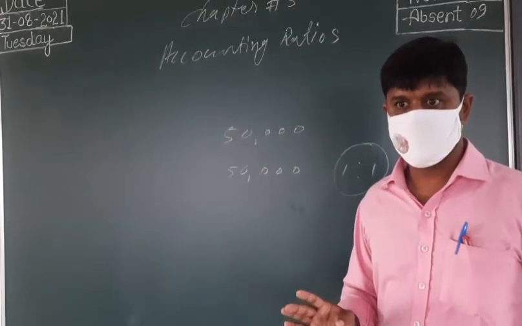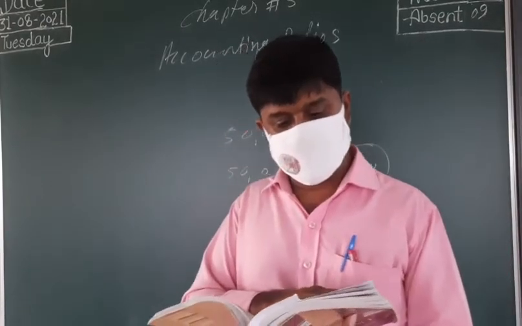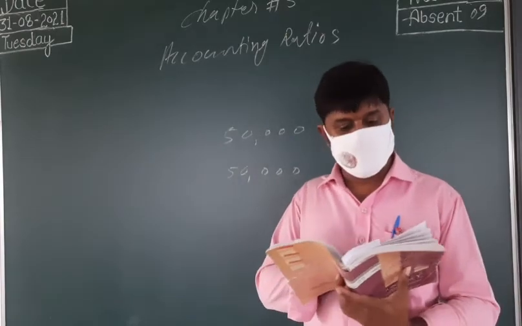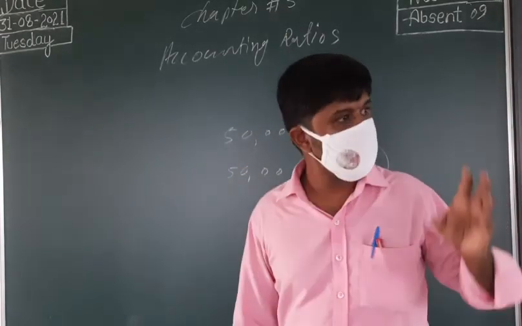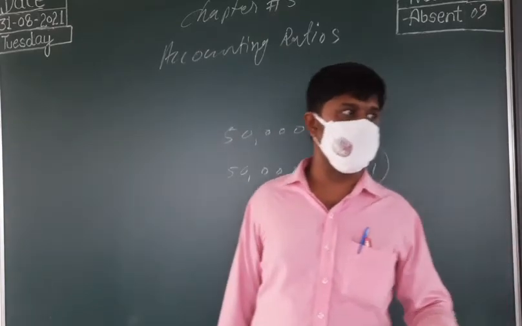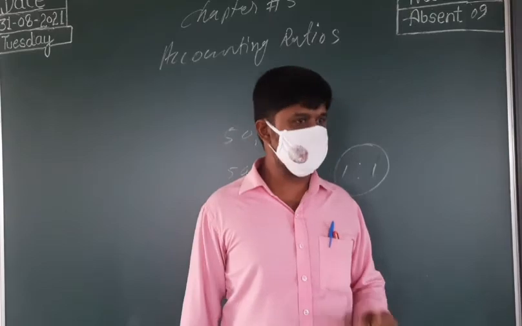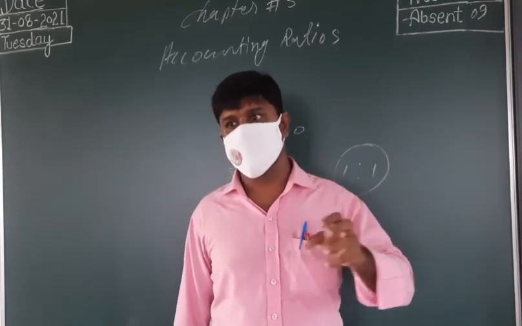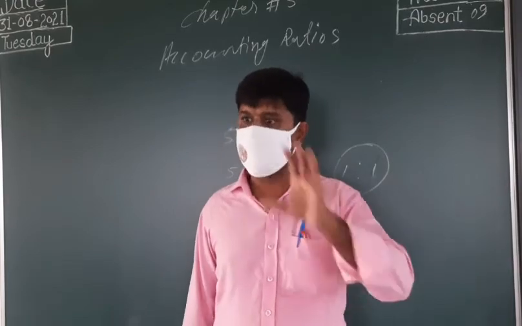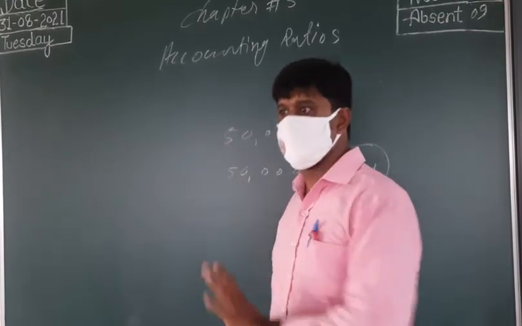Another is the lack of ability to resolve problems. We can identify the problem with the ratios, but we cannot solve that problem with the ratios. We come to know that problems are there.